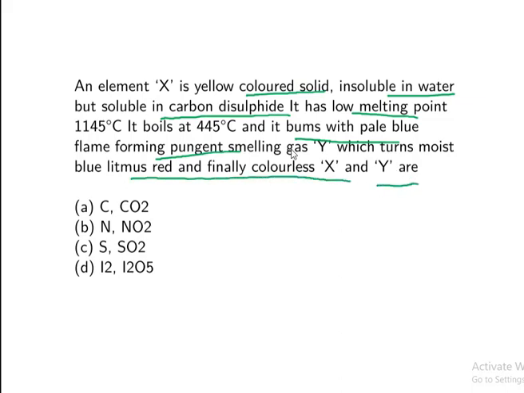X and Y are dash. So they gave X and Y and we have to find out X and Y here. Obviously the answer will be sulfur and sulfur dioxide.